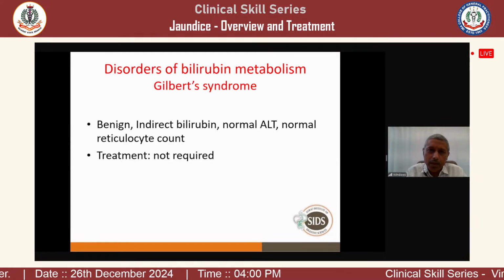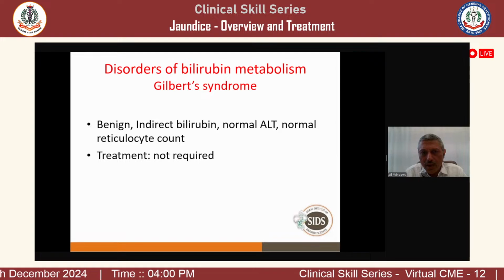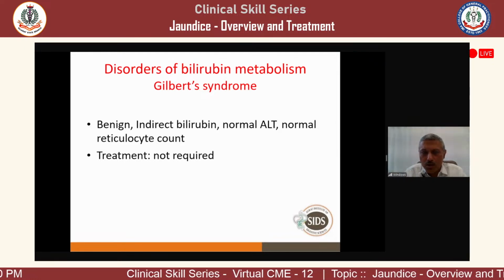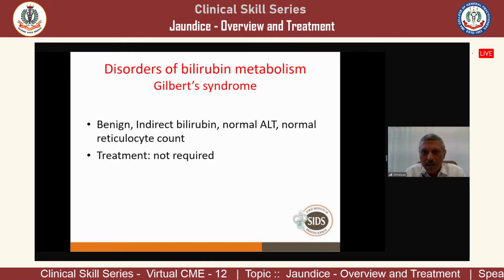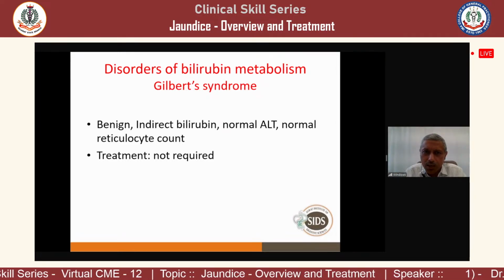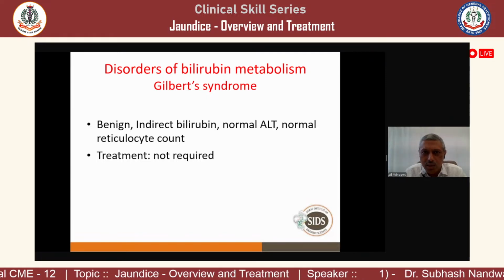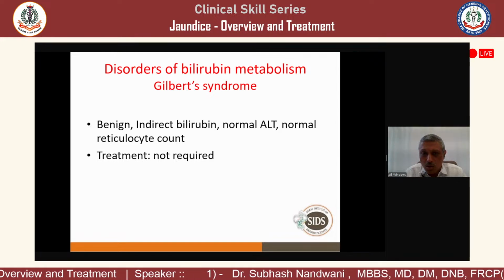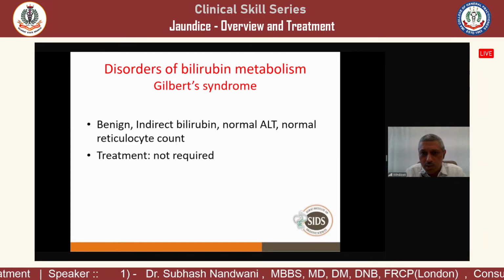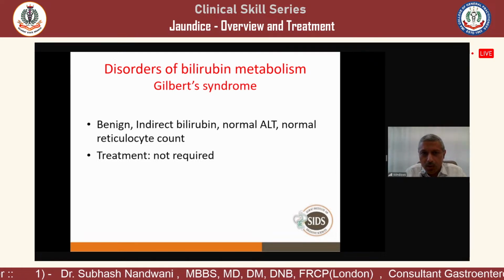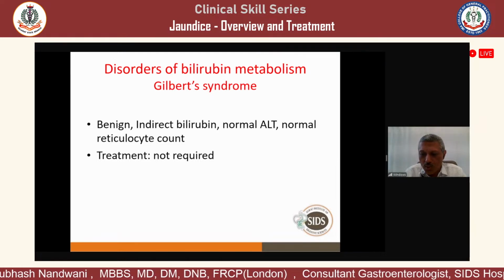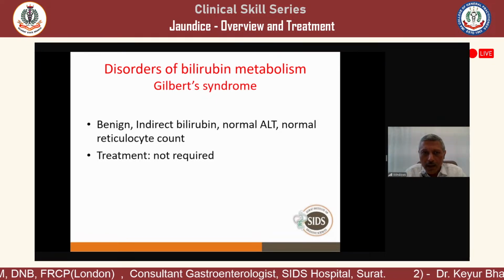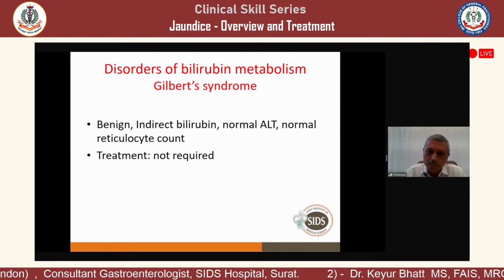Now, Gilbert syndrome, as we have discussed, is a benign condition. The patient will have indirect bilirubin for whole life. Usually it remains in the range of 2, 3, 4, and patients are mostly asymptomatic except for the yellow eyes. They have the complaint that all the relatives are telling them their eyes are yellow, and the liver functions are otherwise normal. There is no inflammation in the liver, so ALT will be normal, retic count will be normal, and there is no treatment required. Prognosis is very good. They live a normal life. The life expectancy is normal.